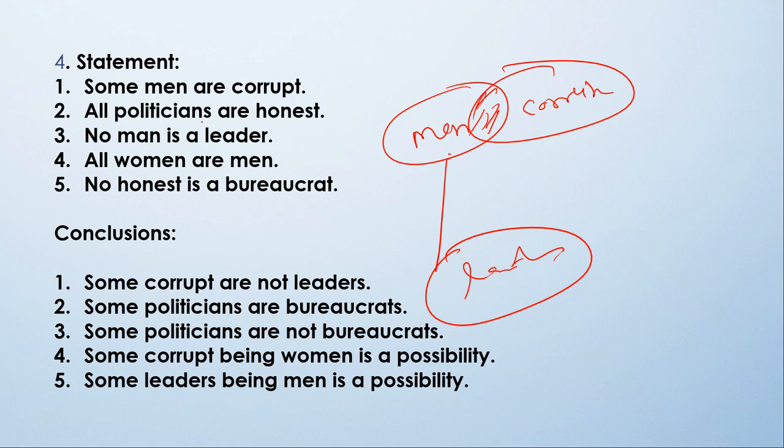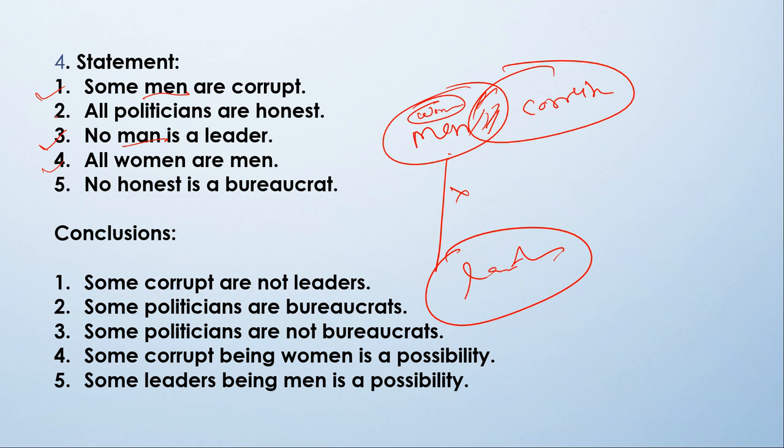Why here is men and here is man? Because this men is the plural form and this is talking about a single man. So no single man is a leader. Now come to the next, fourth statement. All women are men. So here is men and here will be women. Now we have drawn three statements.